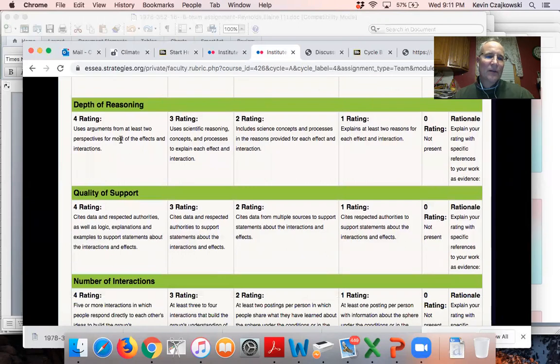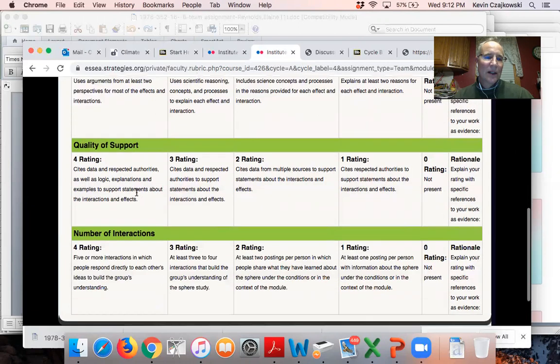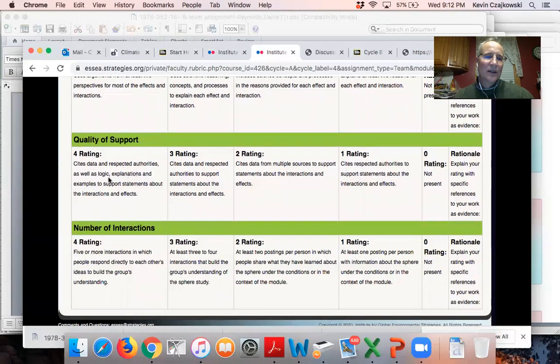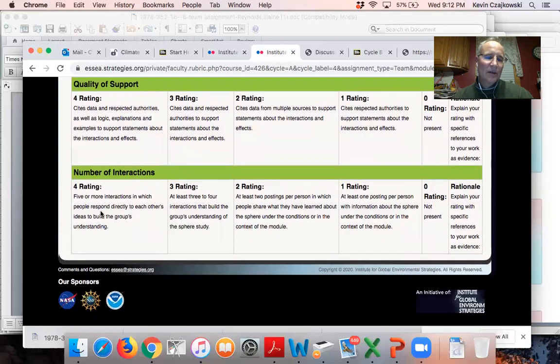You get a 4 if you have really good depth of reasoning. You want arguments from at least 2 perspectives. You want to cite good data and good papers. That's your support. And the number of interactions, this is a tough one.